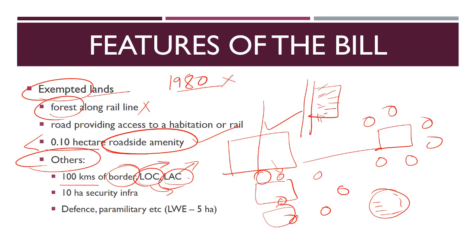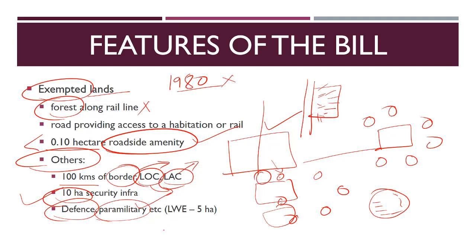Similarly, in any forest, any security related infrastructure up to 10 hectares in size can be built. That is also allowed. And again, if there is any defense establishment, any paramilitary camp, or any public utility project, that is also allowed in this area.